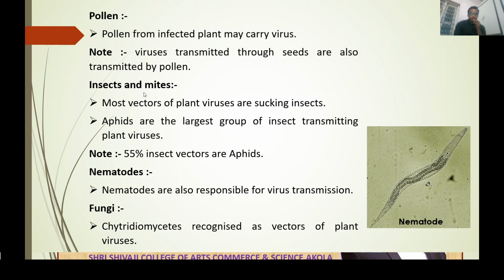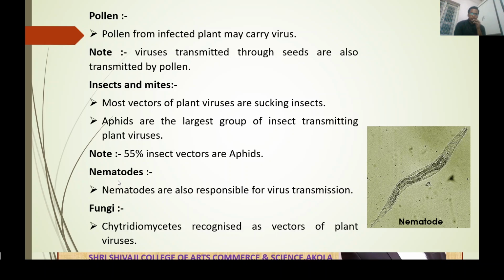Insects and mites are vectors. Most vectors of plant viruses are sucking insects, that is, their mouth parts are sucking. Therefore, they create an injury or damage to the plant cell, and due to that damage, viruses are transmitted. Aphids are the largest group of insects transmitting plant viruses: 55% of insect vectors are aphids.